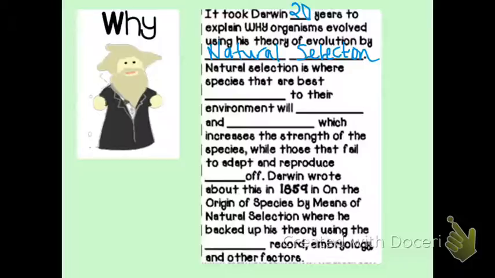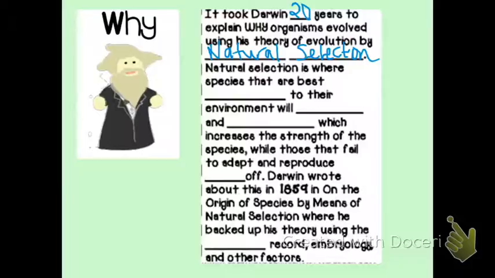And what Darwin is coming up with in his research directly conflicts with the beliefs and the teachings of the Church of England. So he was ostracized, and his work was not taken well by the time period. And I think he knew this, so he wanted to make sure that whenever he did finally go public with what he found, he had a lot of evidence to support what he was saying.